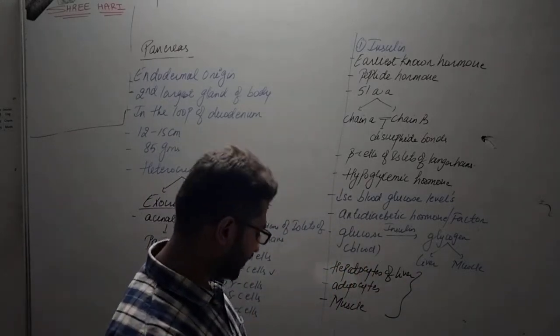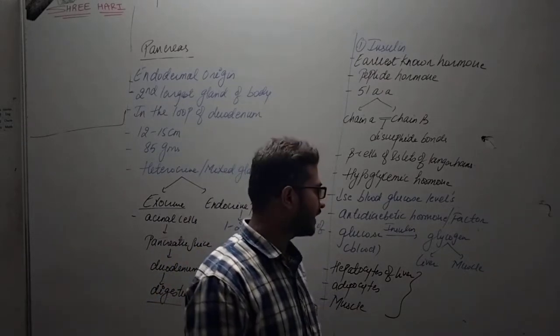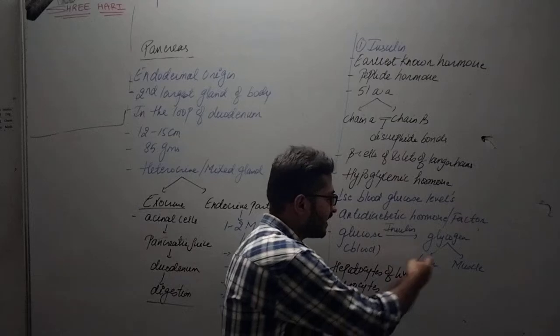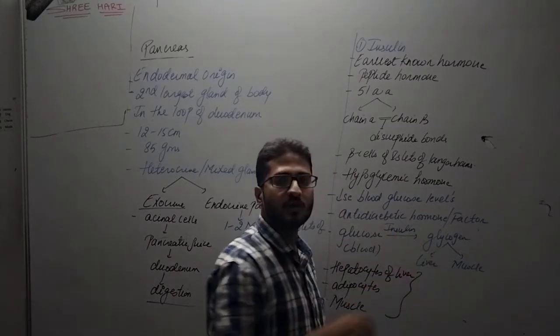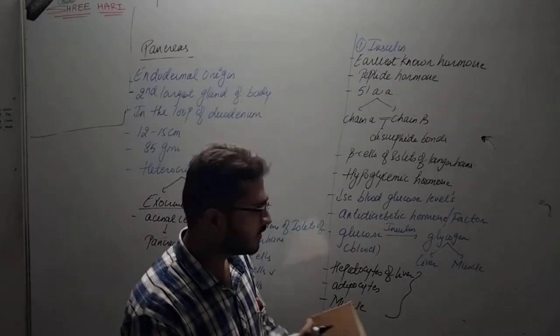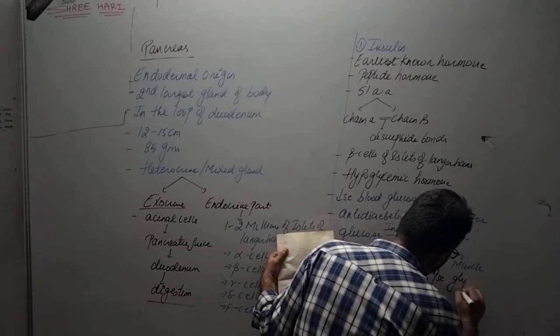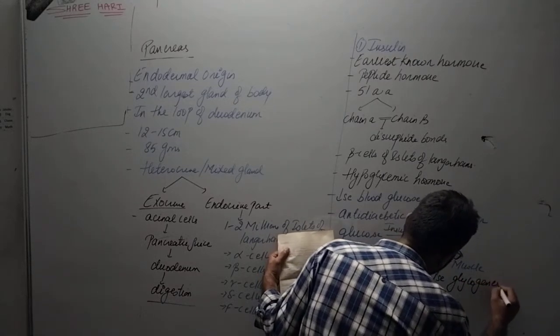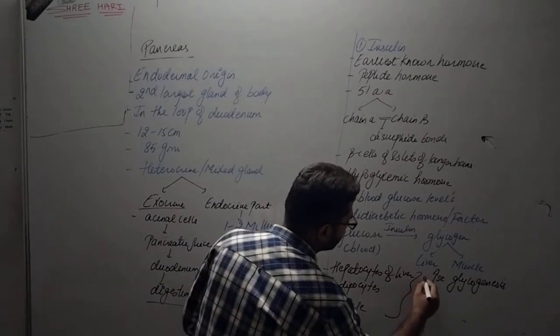So glucose is converted into glycogen in the presence of insulin. This reaction takes place in the liver as well as muscles. So it is increasing the production of glycogen, and we can say that it increases glycogenesis, right?